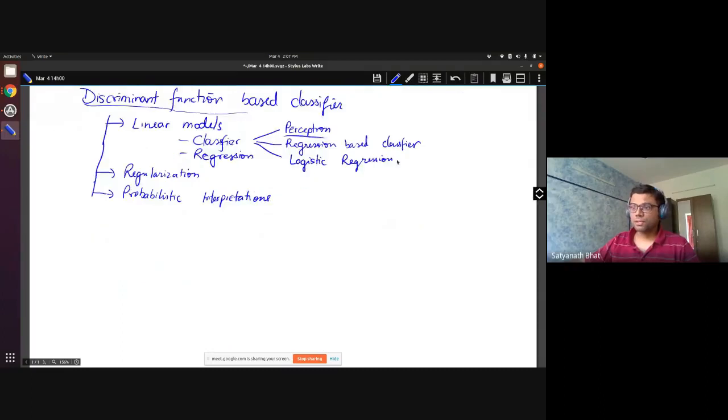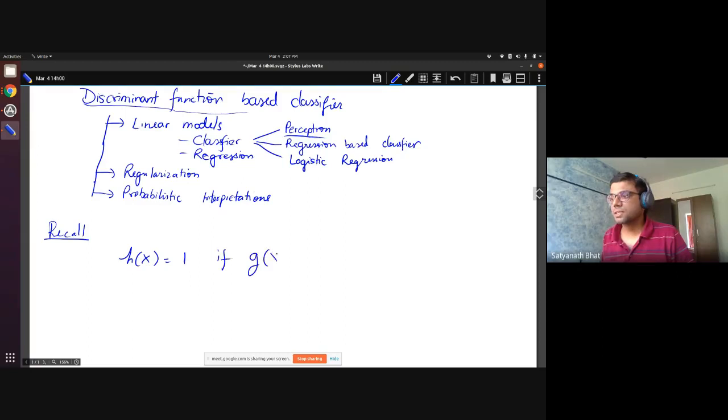Before even going to the perceptron, let us recall what we meant by discriminant function based classifiers. We had discussed this sometime, but let's recall. If you have a classifier which reports 1 if some function g of x is greater than 0, and 0 otherwise, this is called a discriminant function based classifier.